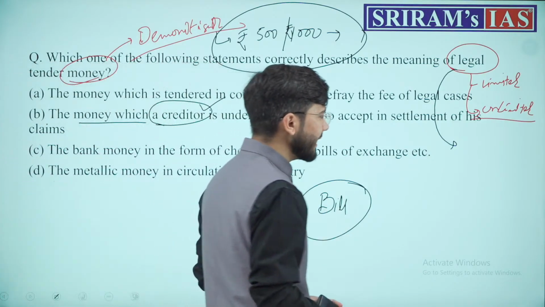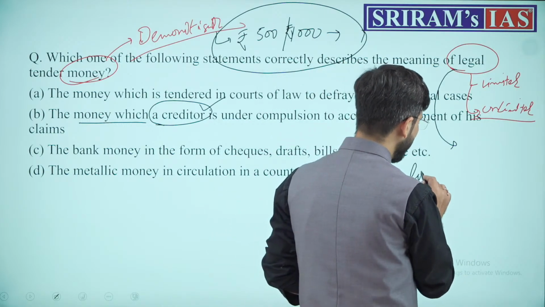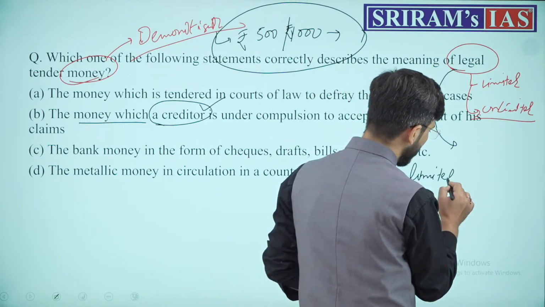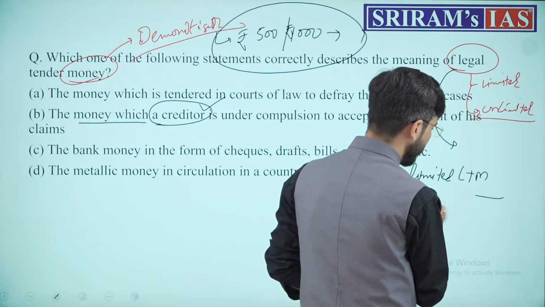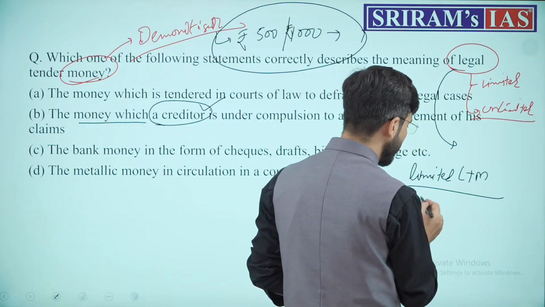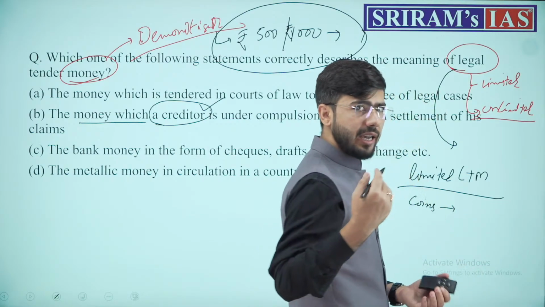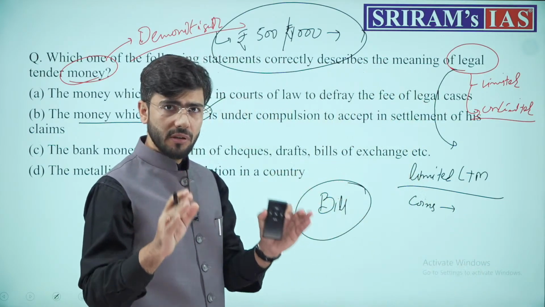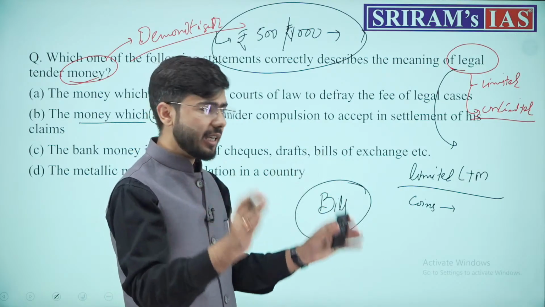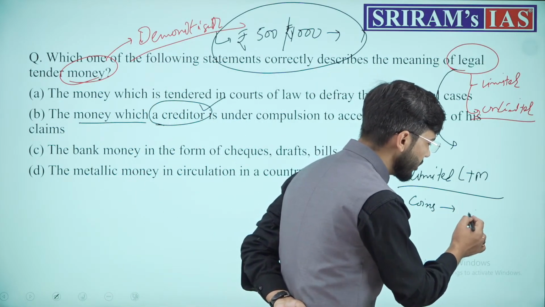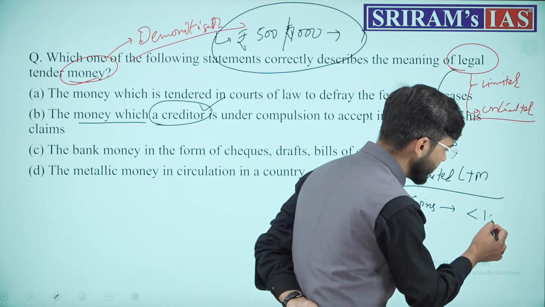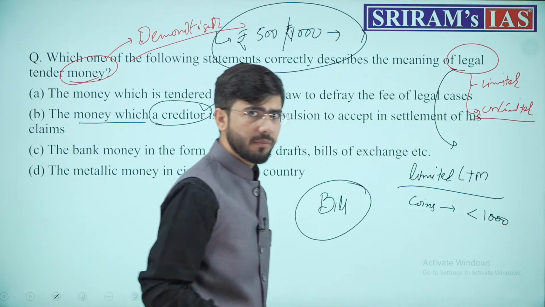Therefore, at present we have limited legal tender money, which is in the form of denominations of coins. Any payment can be accepted in coins, but it should be less than how much? 1000 rupees.